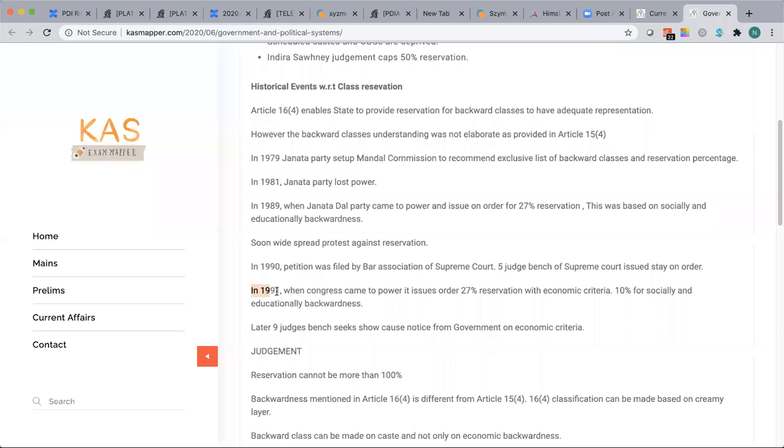And in 1991, when the Congress government came to power under Narsimha Rao, right? In economy, you would have studied about the 1991 economic policies, the LPG scheme, liberalization, privatization. It was all due to Narsimha Rao and Manmohan Singh as finance minister. So Narsimha Rao came to power, and he took it as a political opportunity, okay? And he changed that mindset of the Congress, of not backing the Mandal Commission report, and he went ahead.